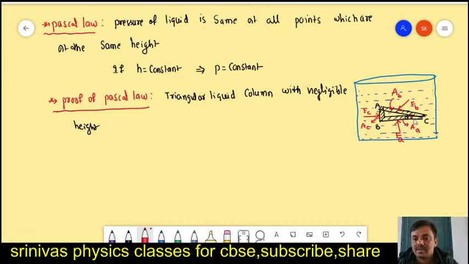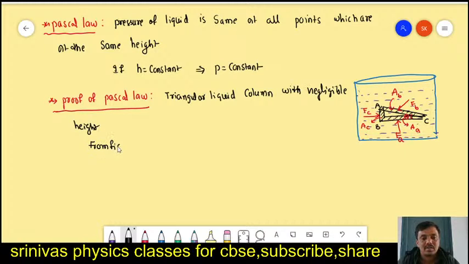This angle is theta. Now let us go for this one. From the figure we have to show that the pressure will be the same on three sides, because it is a very low height triangular column we are taking. For that purpose we have to take from the figure.